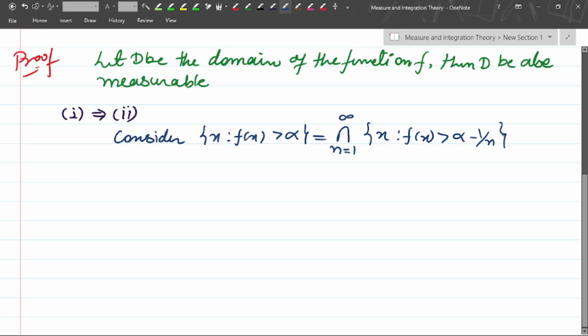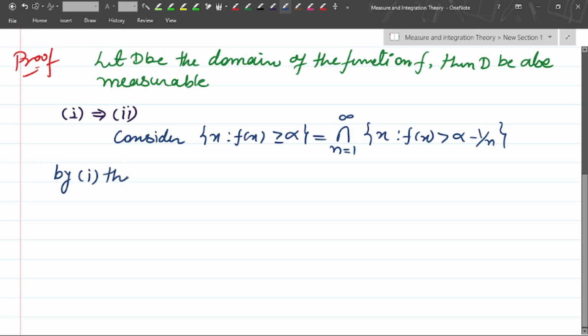If f of x is greater than alpha, and I remove some quantity from alpha, f of x still remains greater than alpha minus 1 by n. So the intersection for this, by result one, yes, it is equal. Consider that this equals this. Now